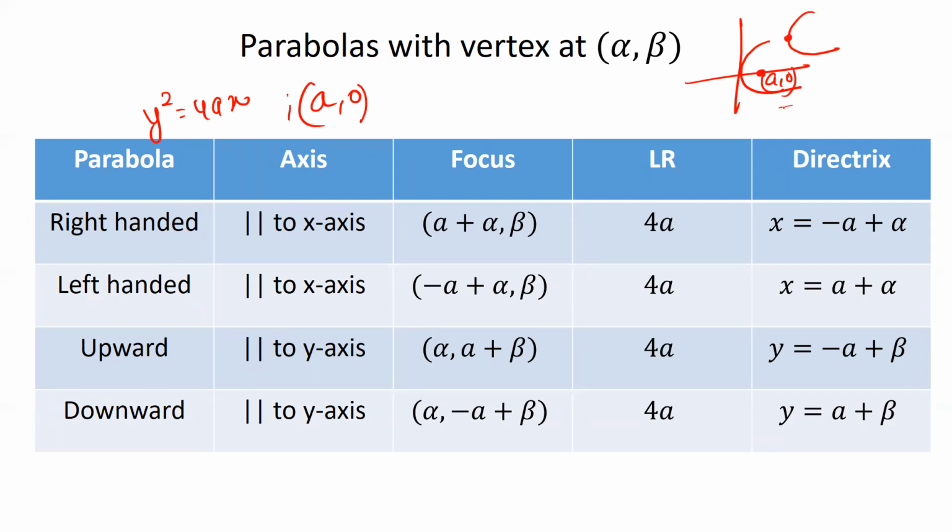So all you need to do is increase the horizontal distance by alpha units and vertical distance by beta units. So our new focus becomes a plus alpha comma beta.